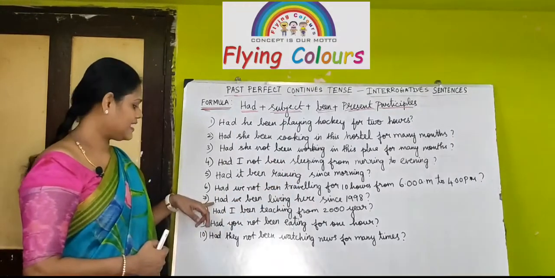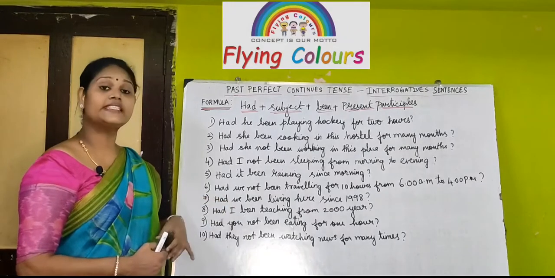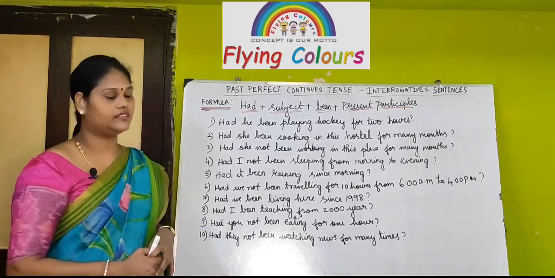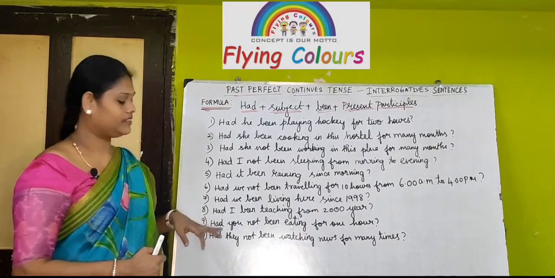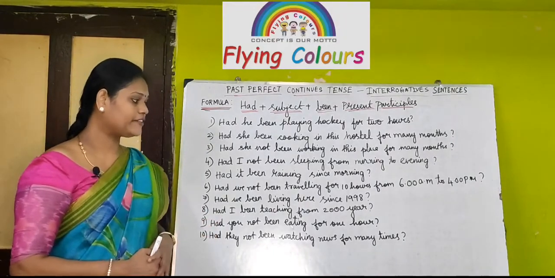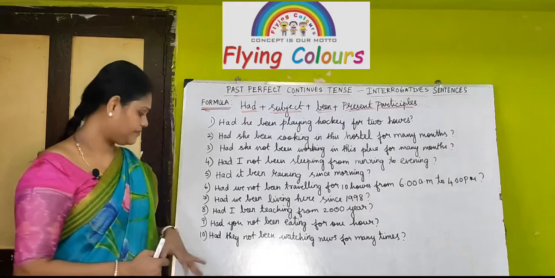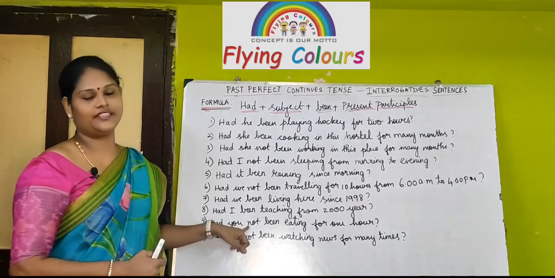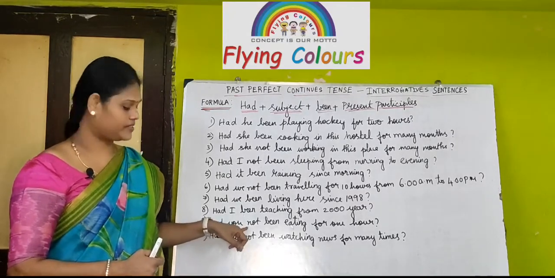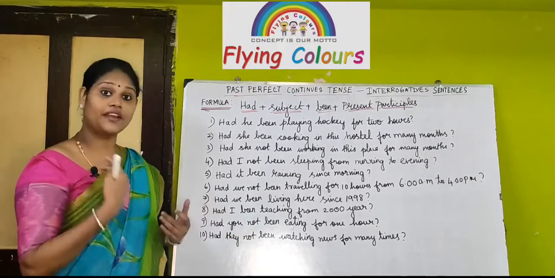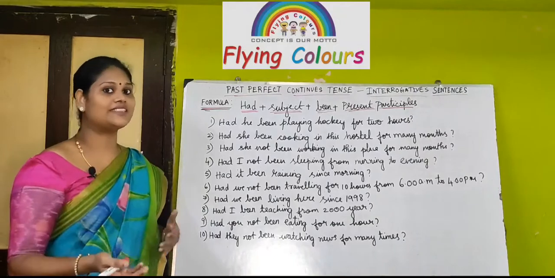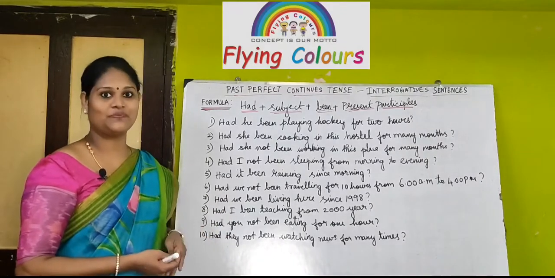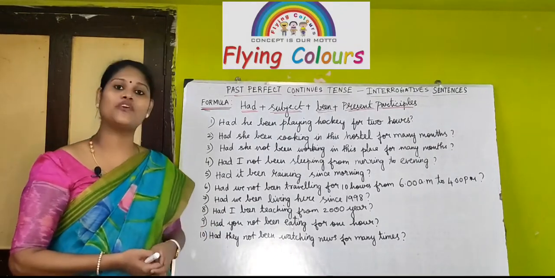Next sentence, had we been living here since 1998? Question mark, right? Had I been teaching from the year 2000? Question mark. Had you not been eating for 1 hour? Question mark. Again, not is included in this interrogative, right? Negative is included in the interrogative sentence itself. This is also another pattern. You may be asked in your examination like this also. Had they not been watching news for many times?